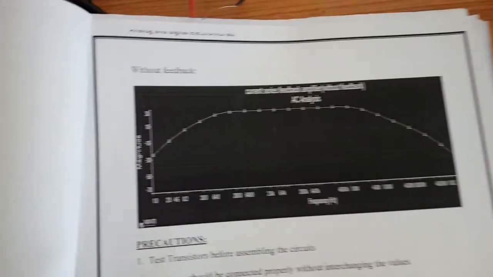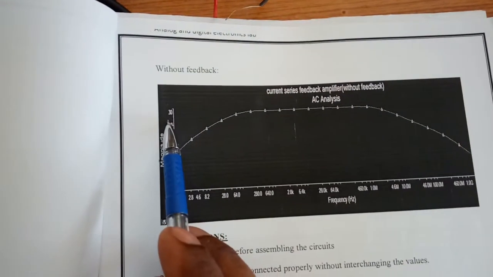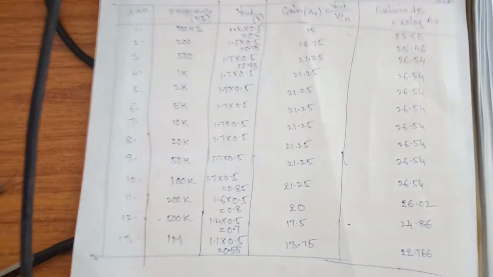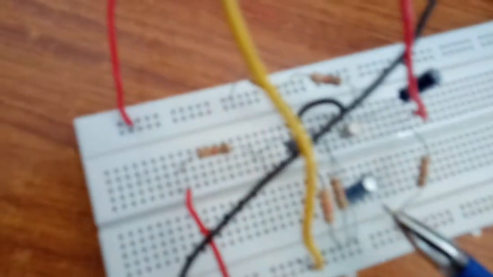Okay, these are the positive values. The response we are getting like this. What is the maximum value here? 30. Okay, but we are getting around 21 point, this value is 21.25. Okay, this is with the capacitor placed, that is without feedback.